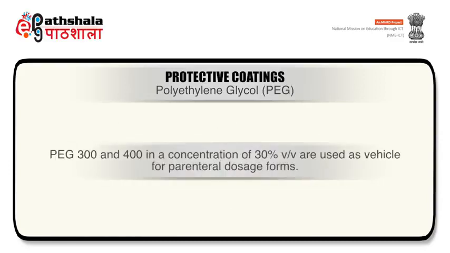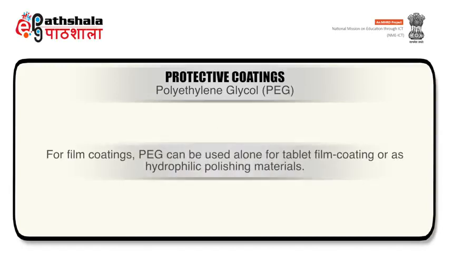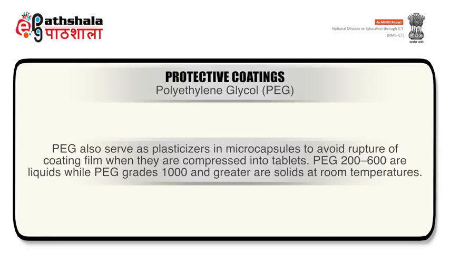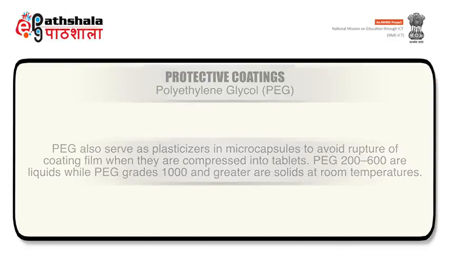PEG 300 and 400 in a concentration of 30% v/v are used as vehicles for parenteral dosage forms. For film coatings, PEG can be used alone for tablet film coating or as a hydrophilic polishing material. PEG also serves as a plasticizer in microcapsules to avoid rupture of the coating film when they are compressed into tablets. PEG 200 to 600 are liquids while PEG grades 1000 and greater are solid at room temperature.